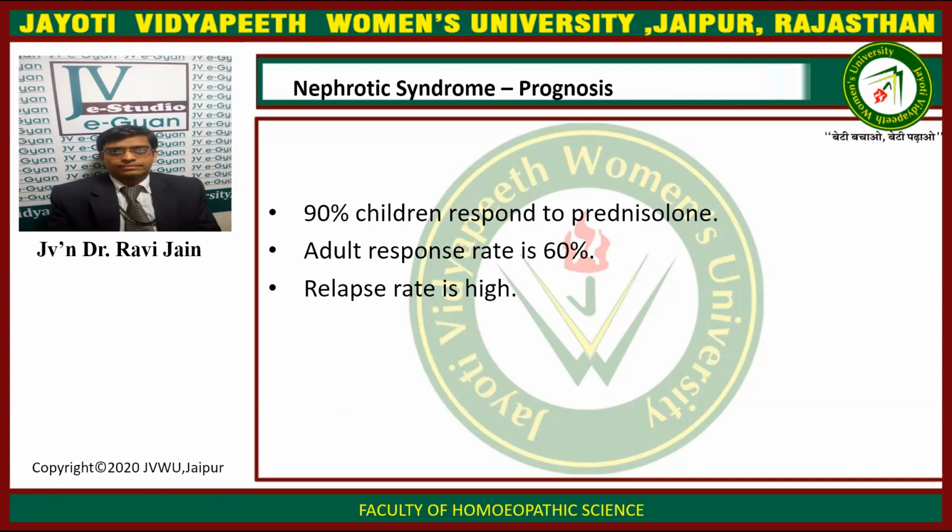Now, what is the prognosis of nephrotic syndrome? 90% of the children respond to prednisolone. That is, the prognosis is very good. In adults, the response rate is 60%, and the relapse rate of nephrotic syndrome is very high.